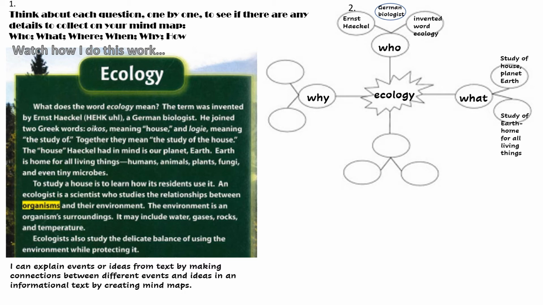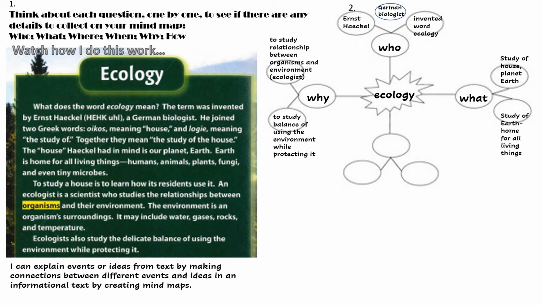Okay, where? Well, the where I'm thinking is Earth, but I just told you a little bit about that, so I don't think I need a whole section for that. When? I didn't see anything about when. Why? Well, of course, why do we study ecology? Well, now we have scientists, ecologists, who study it because they want to study the relationship between organisms and the environment. They also want to study the balance of using the environment while protecting it. And I didn't see anything about the how. Okay, so do you see how I went through each question one by one to see if there were any details that I could collect to put on my mind map?